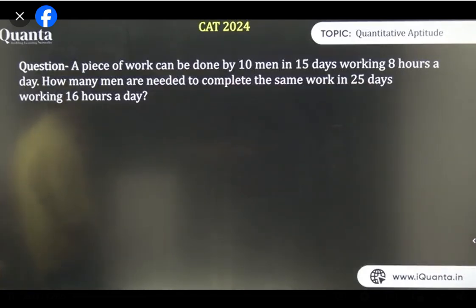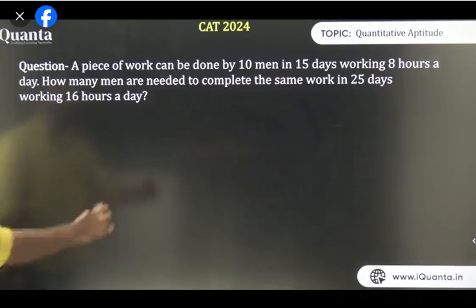Aditi, formula is much better. Why are you saying this? Because formula is something which you generally use very fast. But whenever you understand the ratio, it will give you much more idea and much more conceptual clarity also. And trust me, in a lot of questions, I will show you why ratio is also a very important method. I'm not saying you cannot use that method, but understand both methods. All of you guys, what is the answer here?